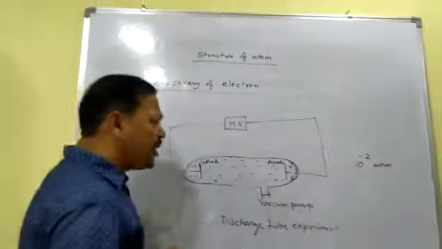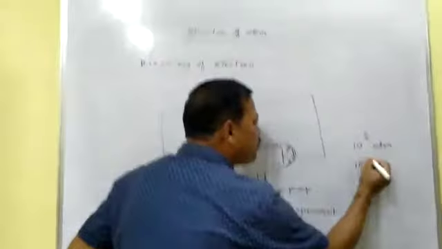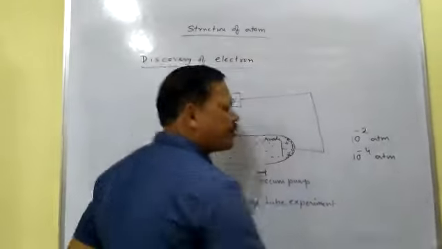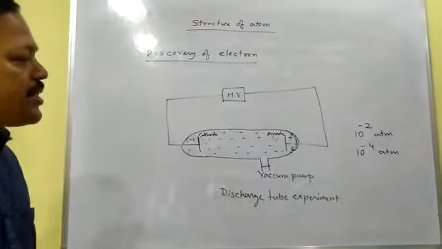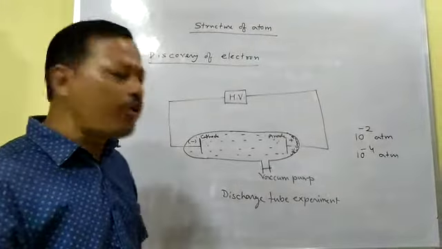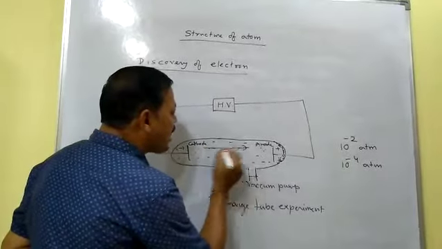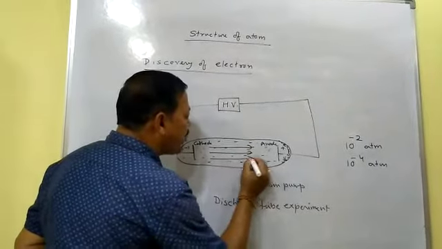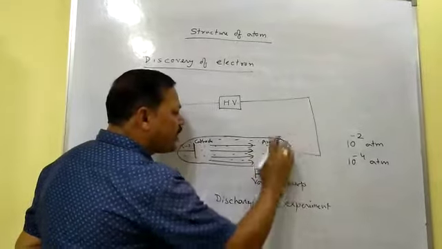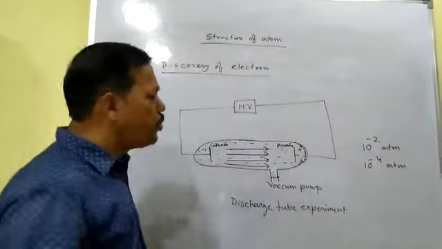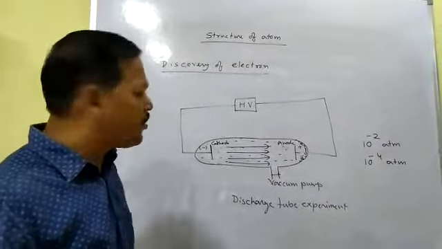After that, they again reduced the pressure up to 10 to the power minus 4 atmosphere. When the pressure of the gas is reduced to 10 to the power minus 4 atmosphere, then it is found that some rays are coming from the cathode side to the anode side, and this side of the tube glows with a green color light.